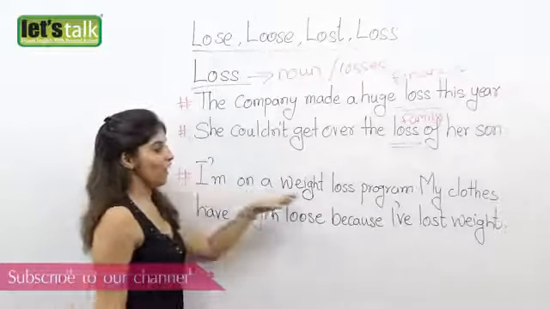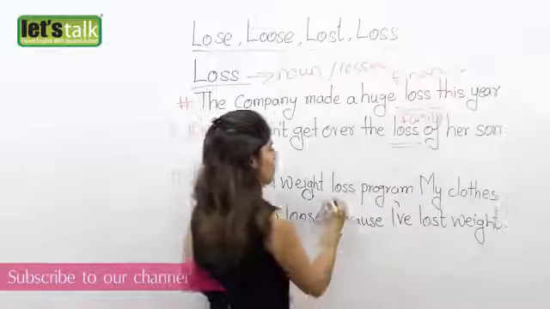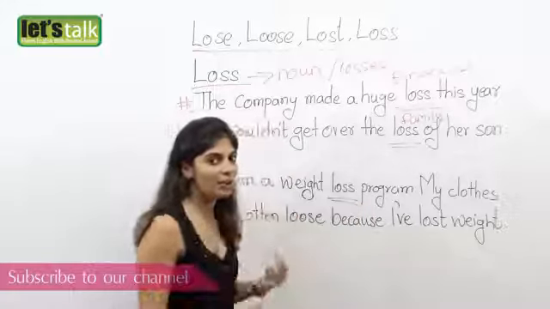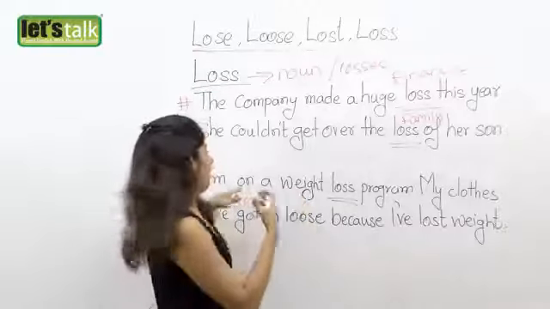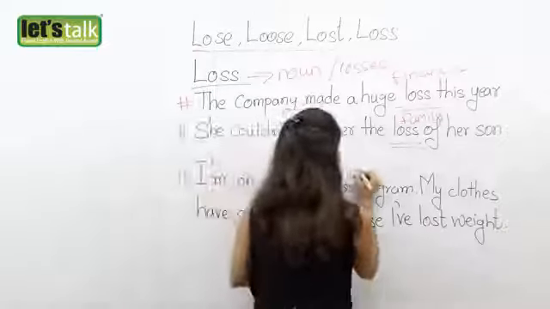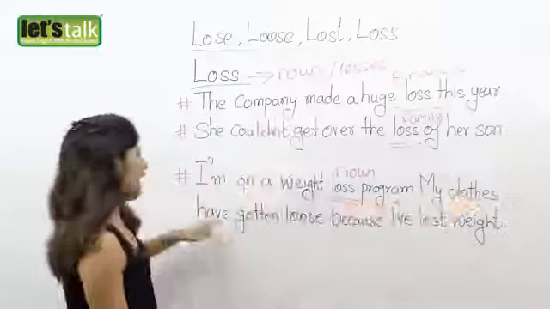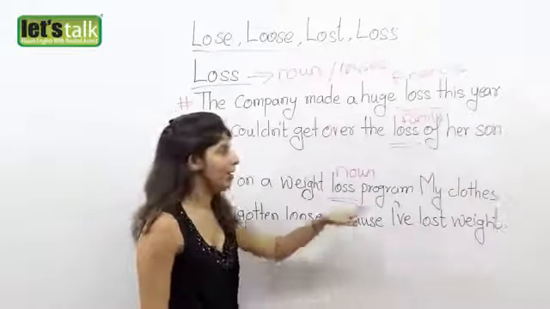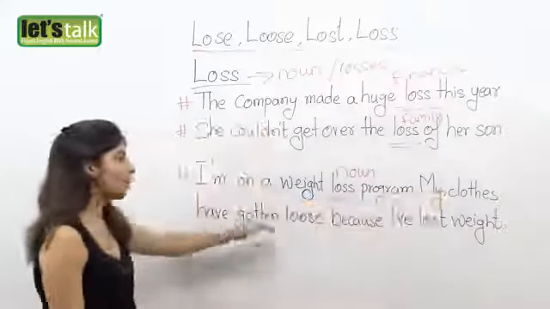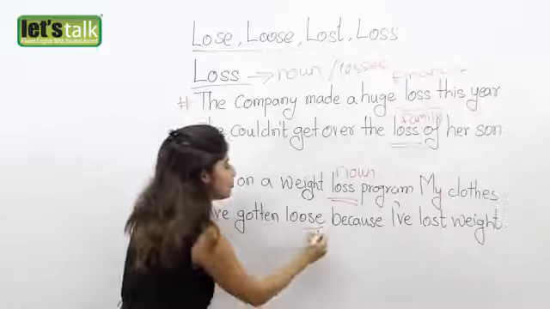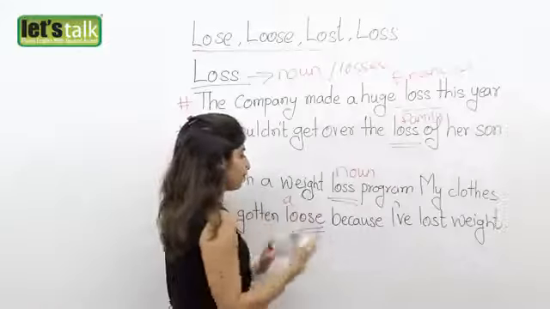So, I'm on a weight loss program. Now here loss is the noun form. On what kind of a program are you? There are various types of losses. So you are on a weight loss program. My clothes have gotten loose. Now that you're on a weight loss program, my clothes have gotten loose. So here it's an adjective. It's describing what your clothes are like. They've gotten loose, okay?